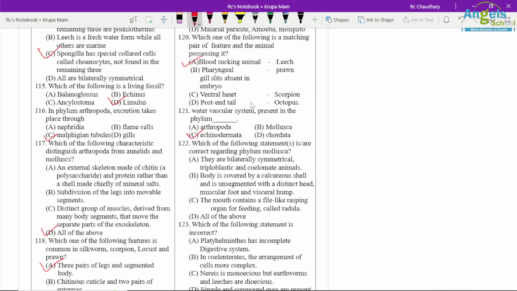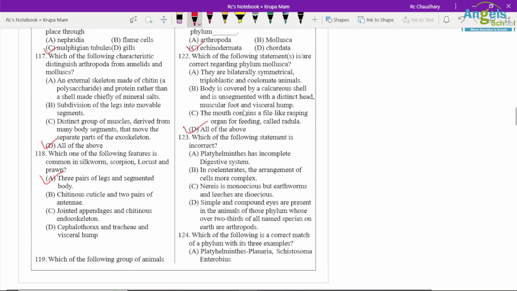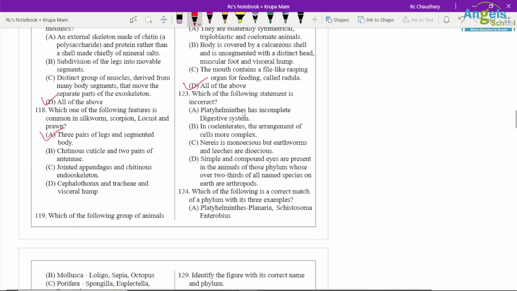Which of the following statements are correct regarding phylum Mollusca? Bilaterally symmetrical, triploblastic, coelomate, body is covered with a calcareous shell. Correct. The mouth has a file-like rasping organ called radula. So all of the above options are correct regarding Mollusca. Which of the following statements is incorrect? Platyhelminthes has an incomplete digestive system.